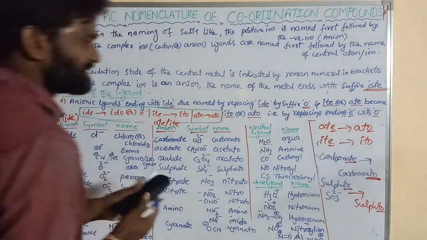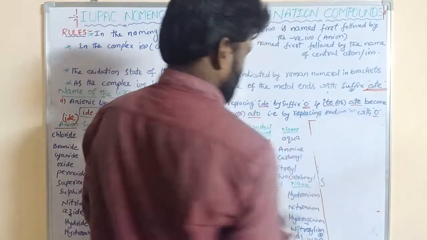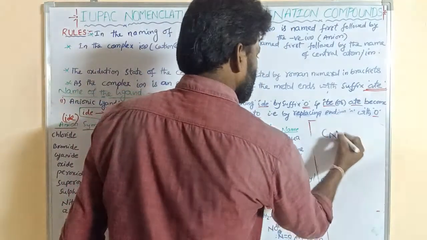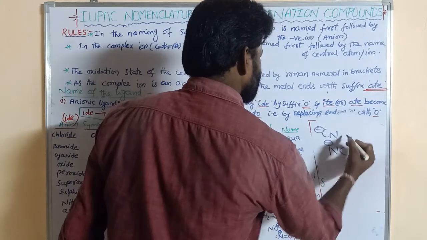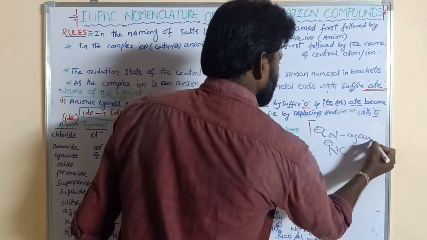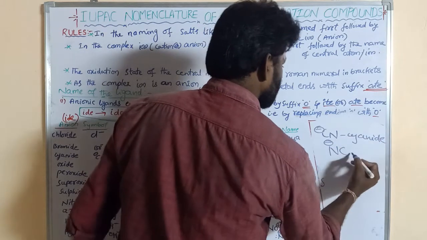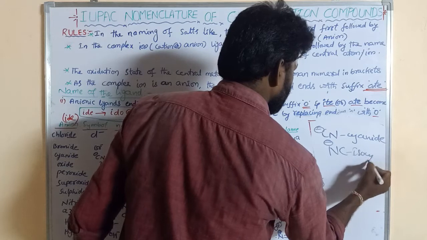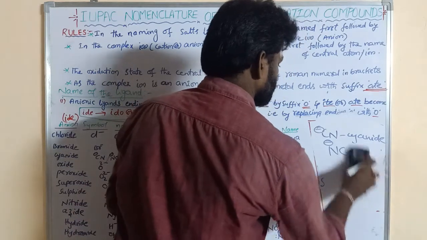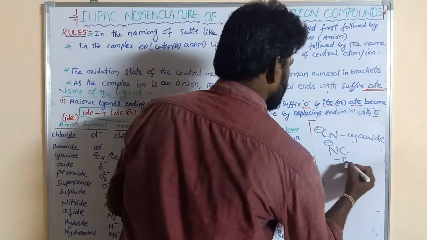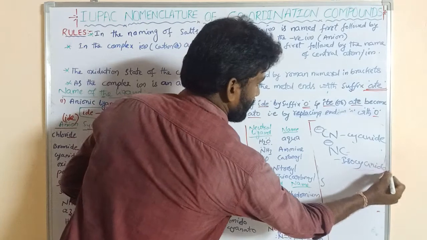Here in CN minus, the carbon is attached, and in NC minus, the nitrogen is attached. This is isocyanide, right?